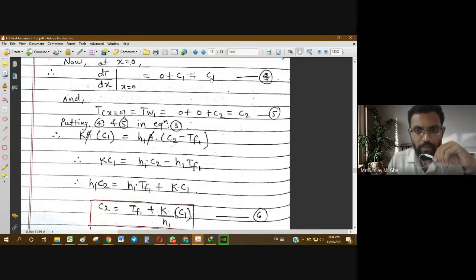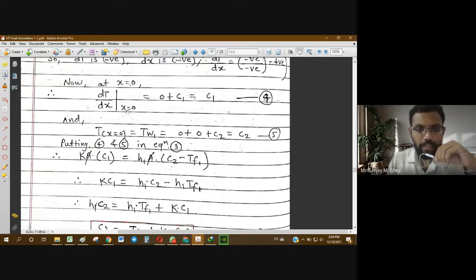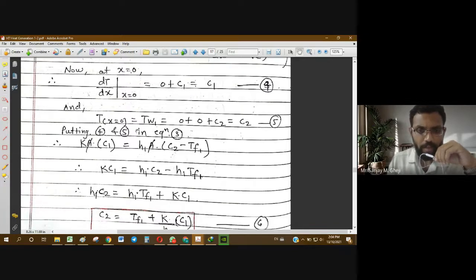So C1 is obtained like this: dT by dx at x equal to 0 is obtained in terms of C1 in equation 4, and the temperature at the wall TW1 is obtained in the form of C2.